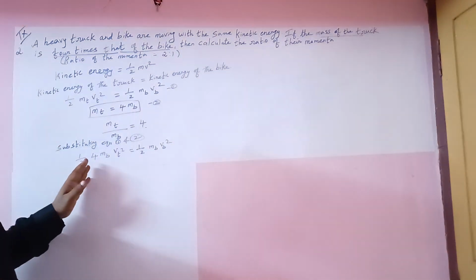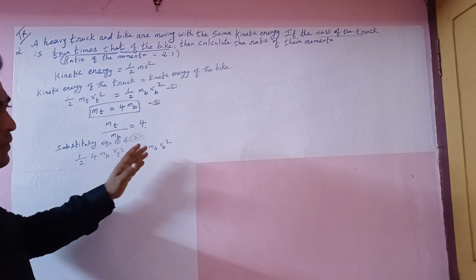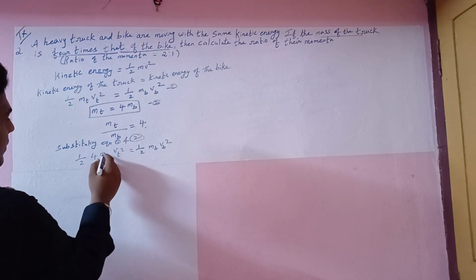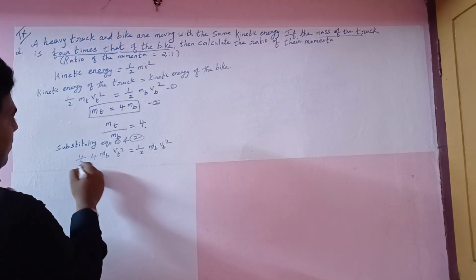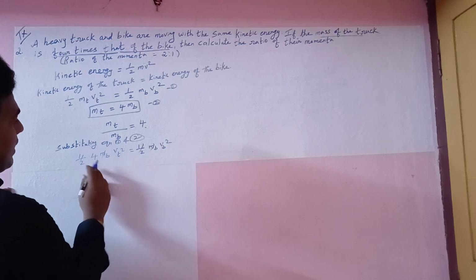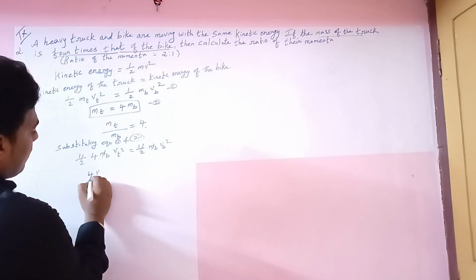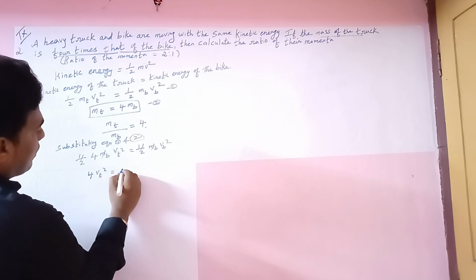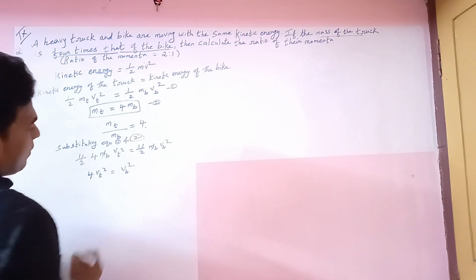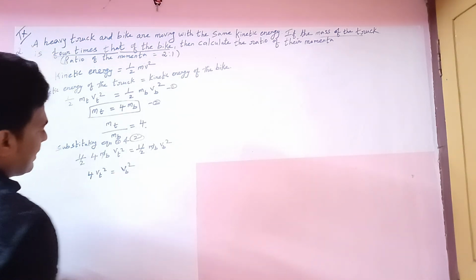This is the left side, this is the right side. The mp will be cancelled, 1 by 2 will be cancelled. So the remaining terms: 4 vt squared equal to vp squared.